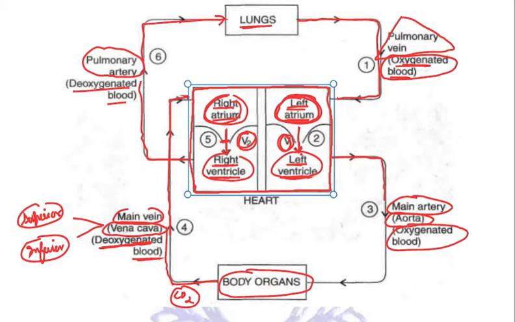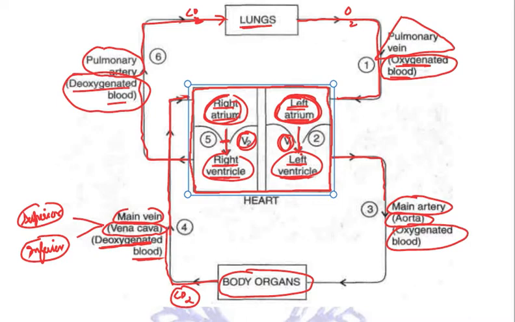Clear? The pulmonary artery once again is an exception, because arteries normally carry oxygenated blood, but here the pulmonary artery is carrying deoxygenated blood, we can see. Now this carbon dioxide diffuses back to the alveoli in the lungs and it is exhaled out, and by this time once again we have inhaled and more oxygen has entered the lungs. This oxygen will once again be carried by the pulmonary vein and the whole process will continue.